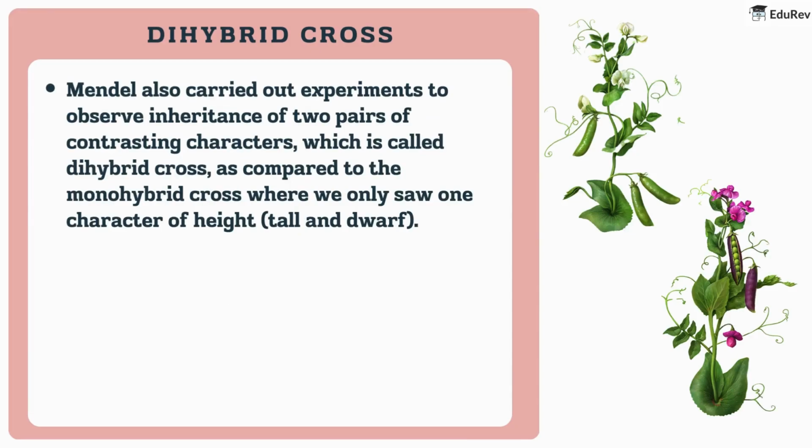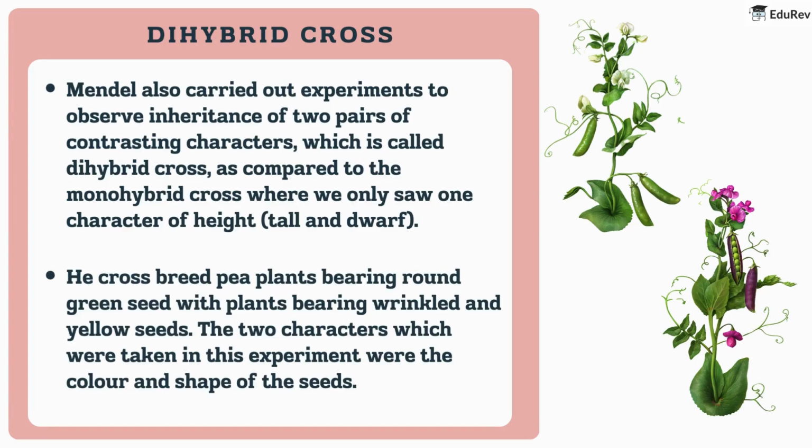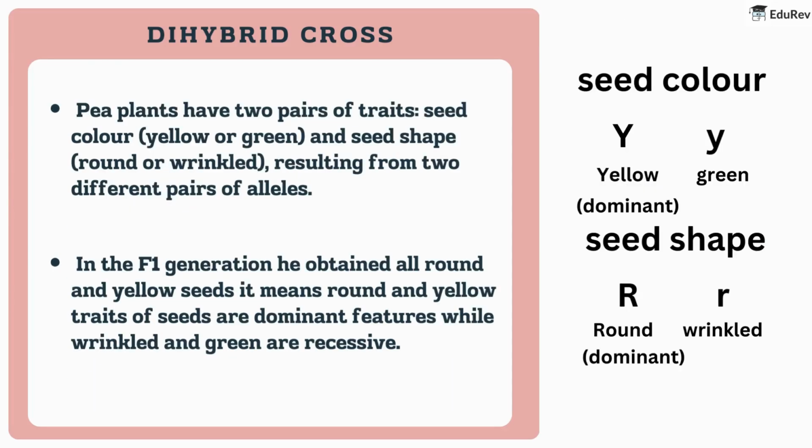Mendel also carried out experiments to observe inheritance of two pairs of contrasting characters, which is called dihybrid cross, as compared to the monohybrid cross where we only saw one character of height, tall and dwarf. He cross-bred pea plants bearing round green seeds with plants bearing wrinkled yellow seeds. The two characters which were taken in this experiment were the color and shape of the seeds. Pea plants have two pairs of traits: seed color, yellow or green, and seed shape, round or wrinkled, resulting from two different pairs of alleles.